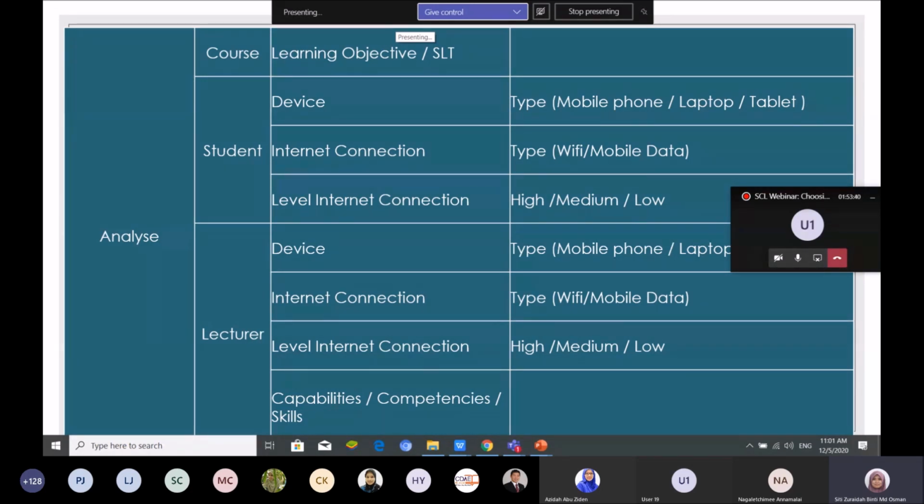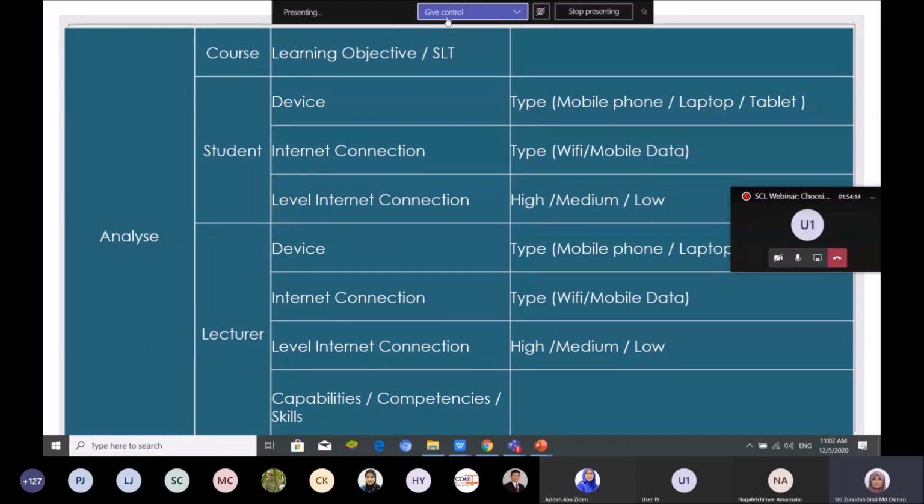But I think most mobile phones or smartphones now have the same interface, or the desktop is just the same as on a laptop or tablet. We don't have any problem, because our students' mobile phones are very advanced compared to us lecturers. Lecturers' mobile phones are not very advanced, but our students' mobile phones are very advanced. You can see their brand of mobile phone.